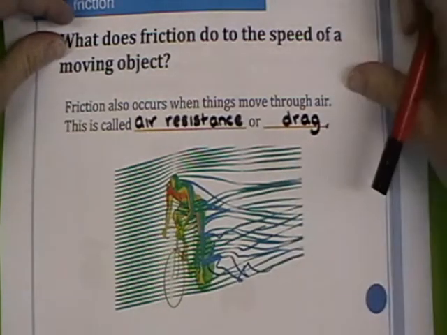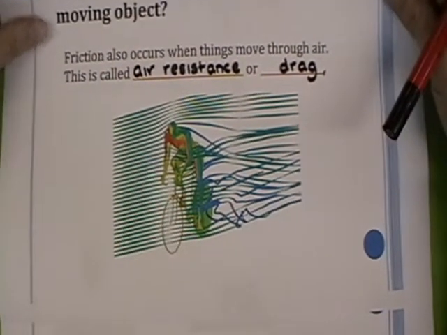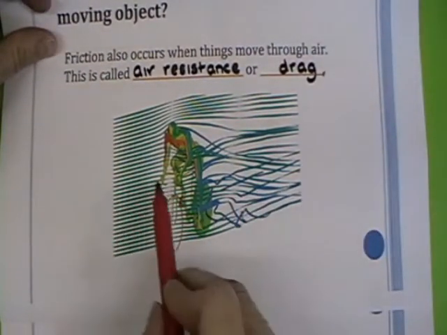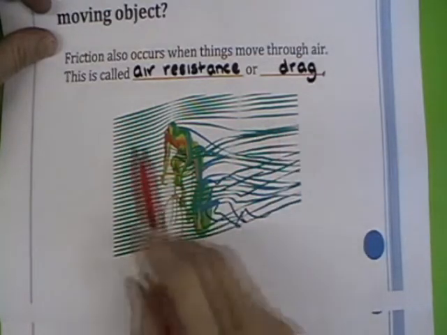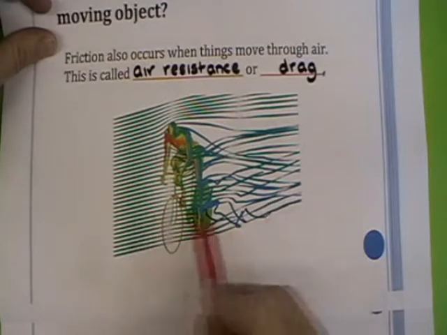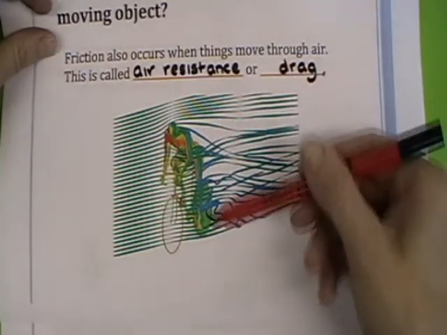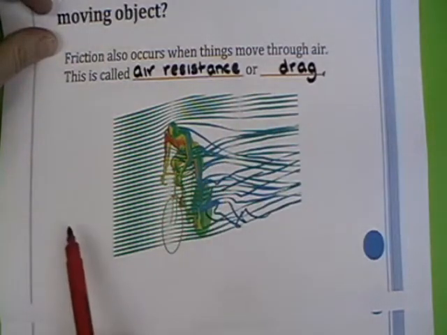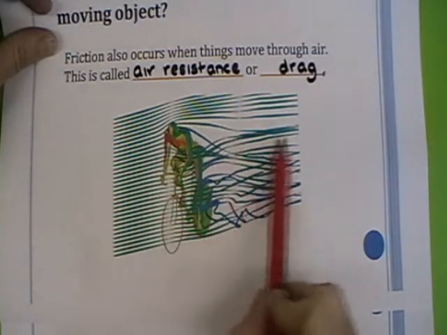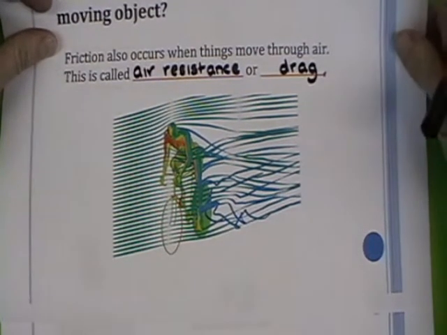Now this is a picture I got from the internet, and it shows a cyclist, and obviously this has been taken in a wind tunnel where they put artificial smoke in, and they can map the flow of air over the body, and you can see there the amount of disturbance the person's creating as they move through the air. And so if they can streamline that so that the lines are lovely and straight behind them, then they're going to be able to move quicker. And so that's what air resistance is.